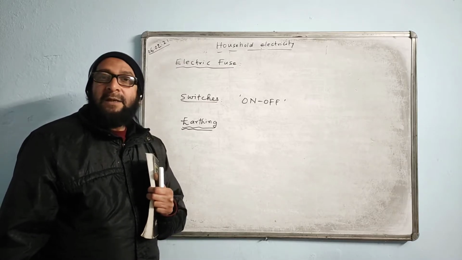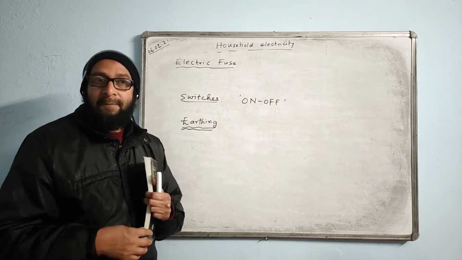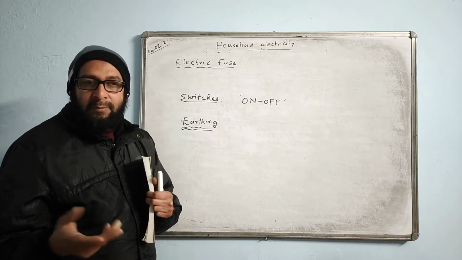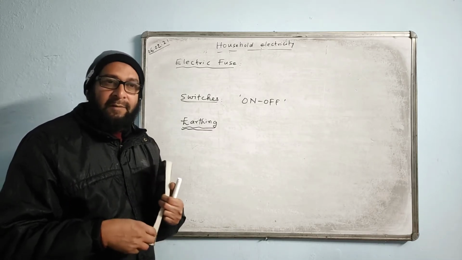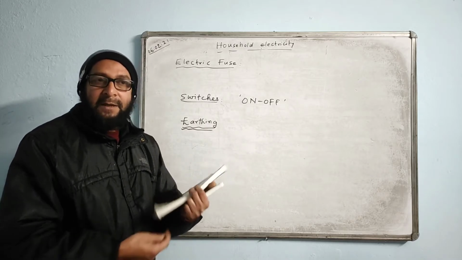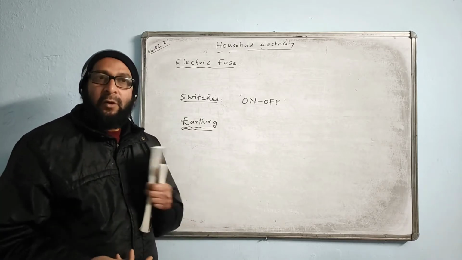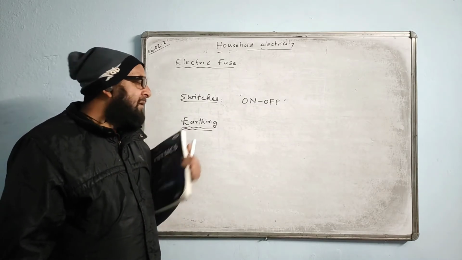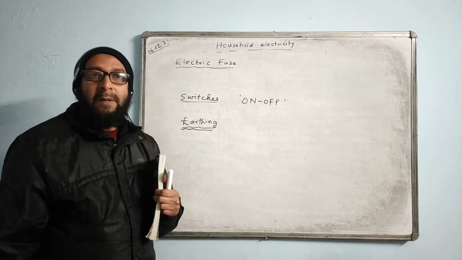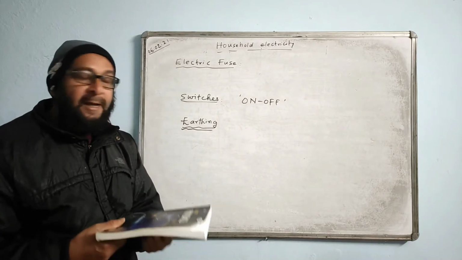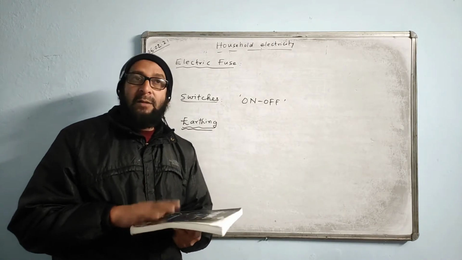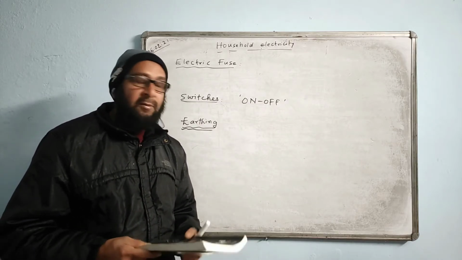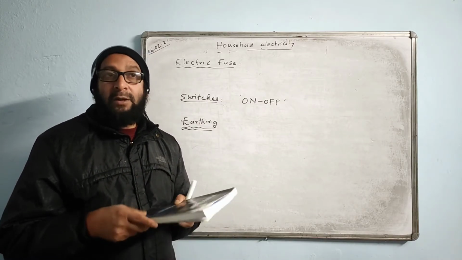But if the appliance is made up of plastic, an insulating body, you don't need earthing, because plastic will not give you any shock. Even if the current is leaking and touching that plastic body and you touch it, you will not get a shock unless your hand is wet. So earthing is needed only for metallic appliances, and only the metallic part of the appliance is earthed. The question comes very often: which part of an appliance is earthed? We say the metallic part only.